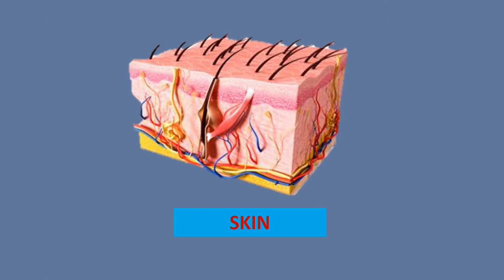Next, skin. Skin consists of a large number of sweat glands which are supplied with blood capillaries. From these blood capillaries, from the blood, skin extracts sweat and some metabolic wastes. The skin sends out plenty of water and small amounts of salts as sweat. So, skin serves as an extra accessory excretory organ.